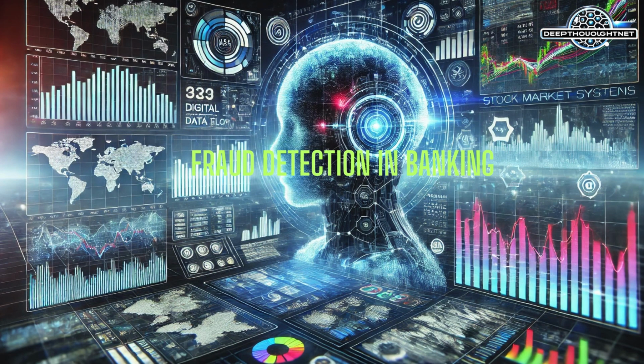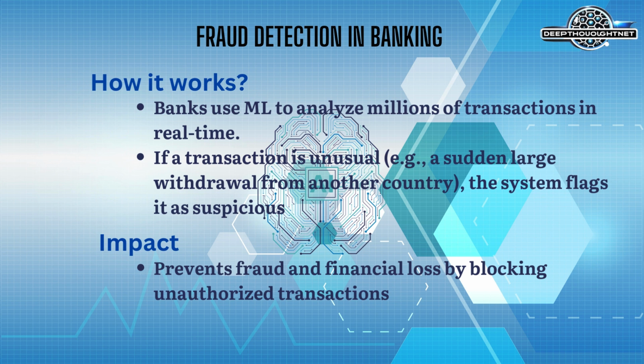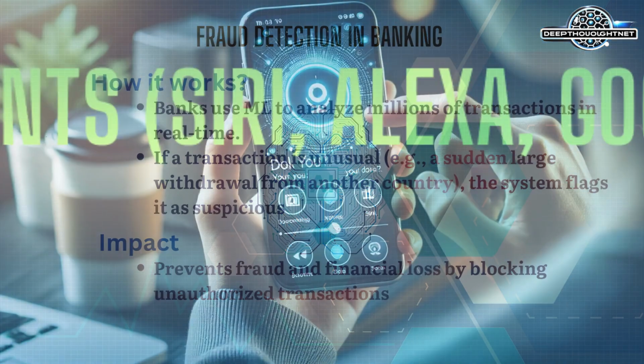Fraud detection in banking. This is second example in my list. Again, let us see how it works. Banks use ML to analyze millions of transactions in real time. If a transaction is unusual, for example, a sudden large withdrawal from another country, the system flags it as suspicious. In this scenario too, the system has positive impact as it prevents fraud and financial loss by blocking unauthorized transactions.